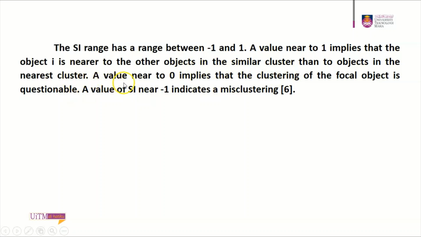A value near 0 implies that the clustering of the focal object is questionable. A value of SI near -1 indicates a misclustering.